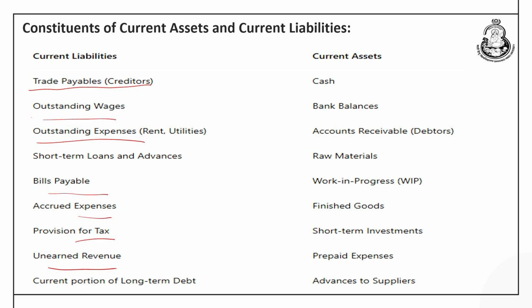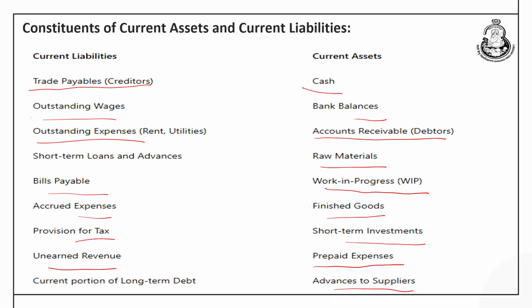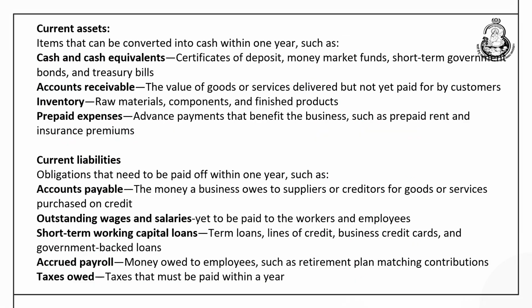and also the current portion of long term debt, whereas current assets would include components like cash, bank balances, sundry debtors or accounts receivable, raw material, semi finished goods or work in progress, finished goods, short term investments, some prepaid expenditure and advances to suppliers. Let us quickly discuss these important constituents of the current assets.